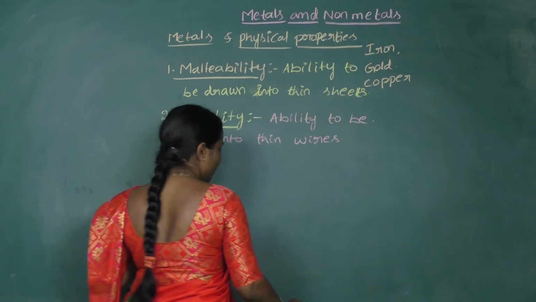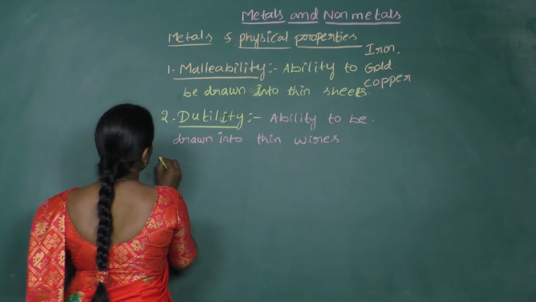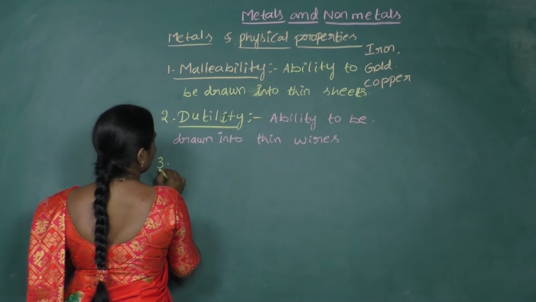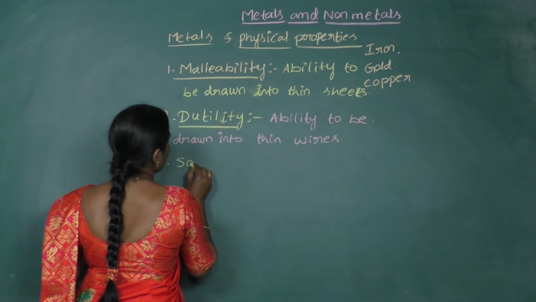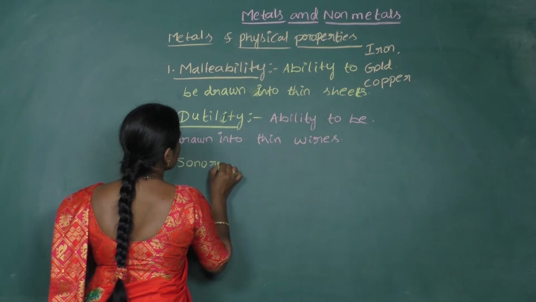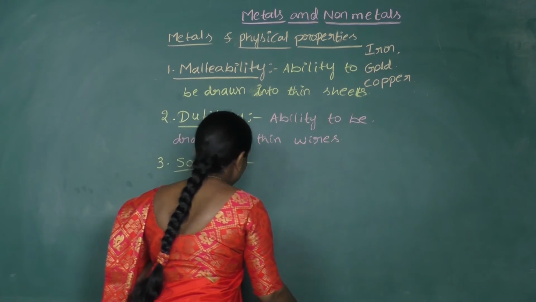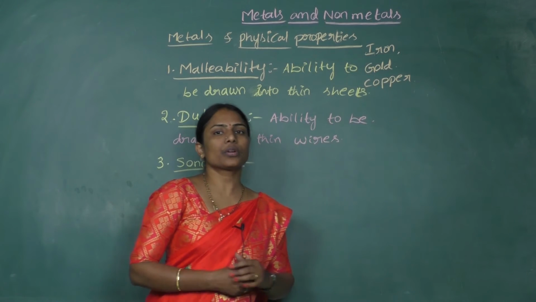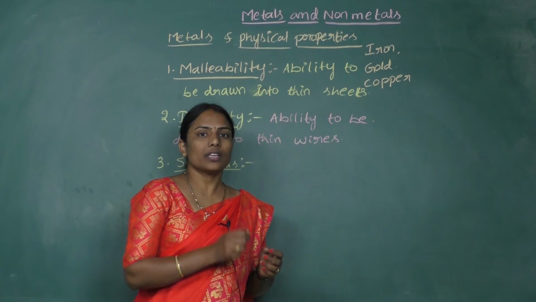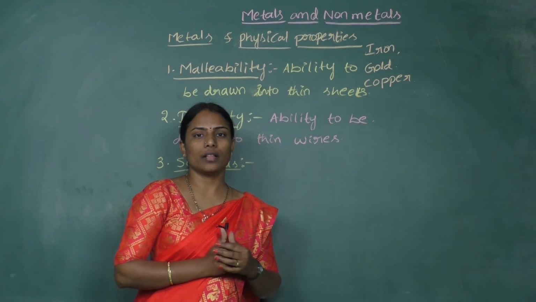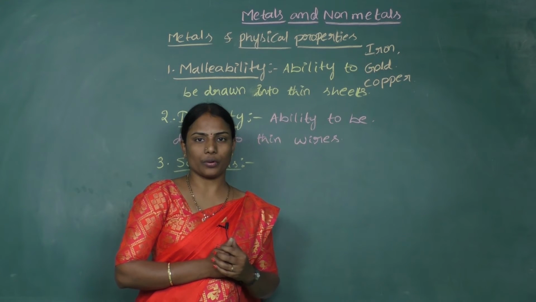Then we'll go to another property of metals: almost all metals are sonorous in nature. Sonorous means when we hit the metal, it makes some sound, right?